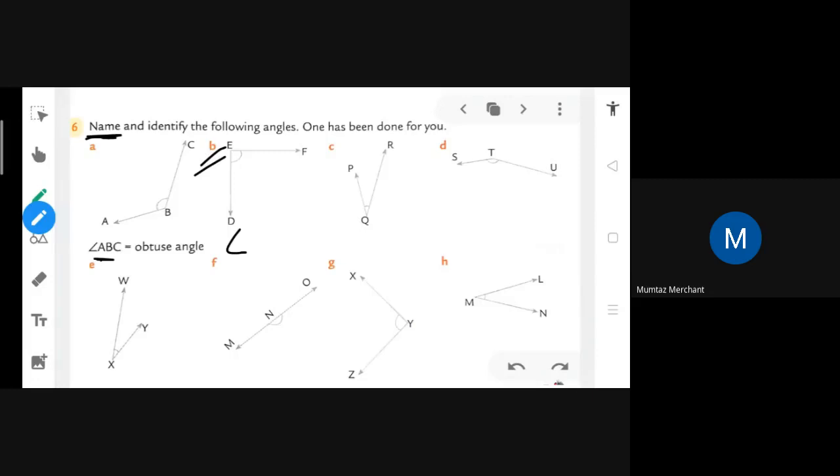Arman, say the name of the next angle. Like here I have written A B C. Which alphabets can you see in this? D E F. Yes, D E F. Who will tell me about the next one?